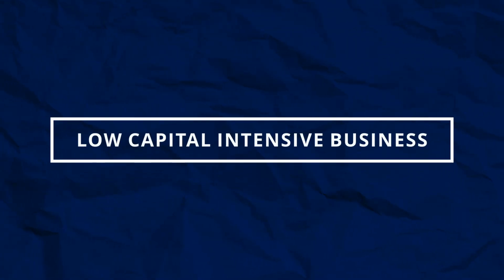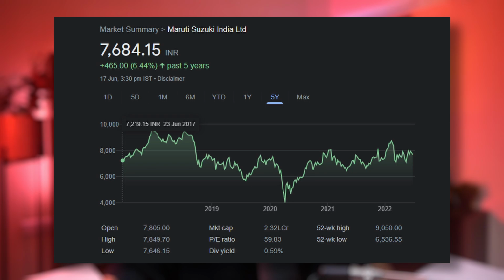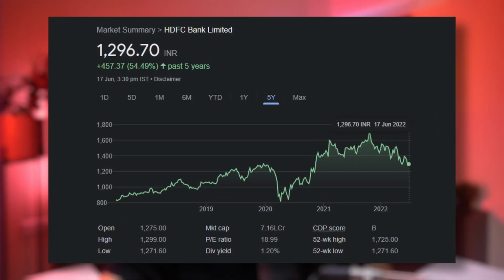Think about the auto industry. Before they sell even one car, they need to make huge investments in the factories and buy lots of machines. The machines need repair over time and they get outdated in some years. They need to invest more and more in the factories. See this graph of Maruti Suzuki India Limited. 5 years is a short time, but not many people have made money in these 5 years. Compare this to, let's say, HDFC Bank. You can see the difference, right?